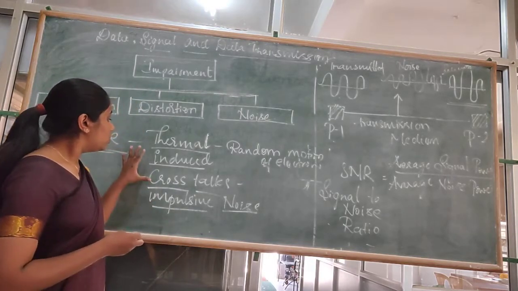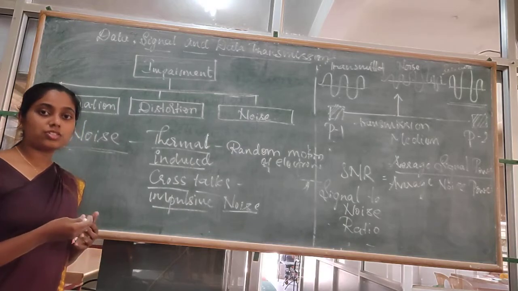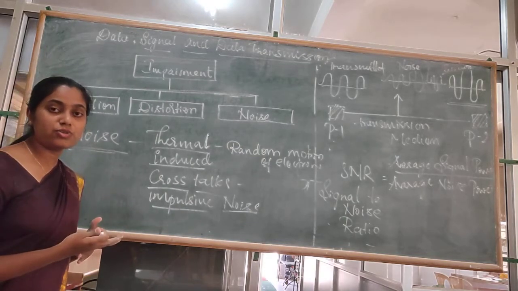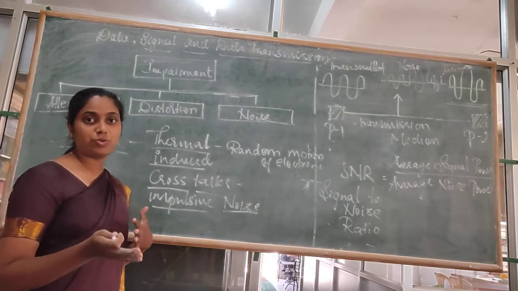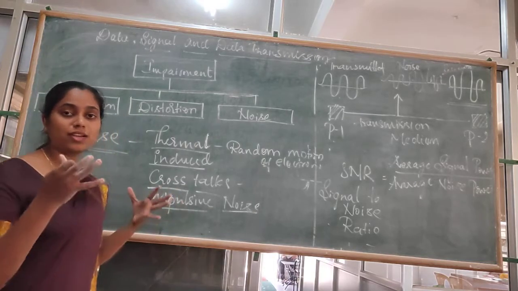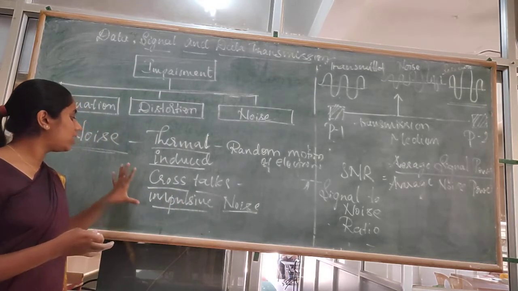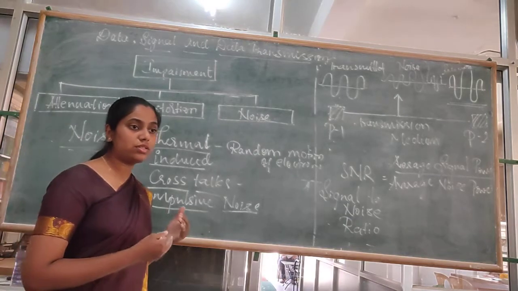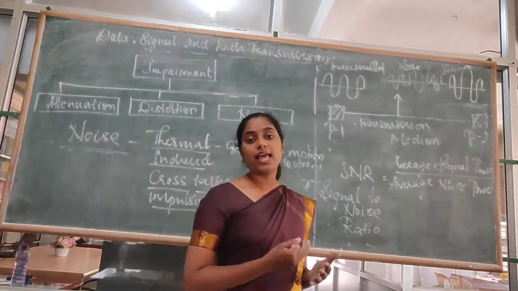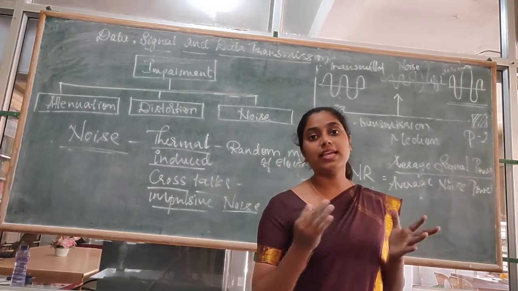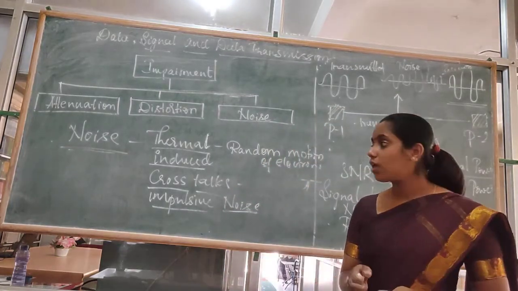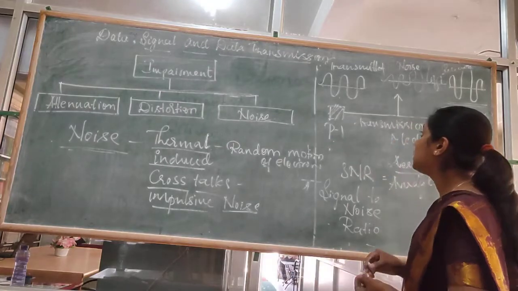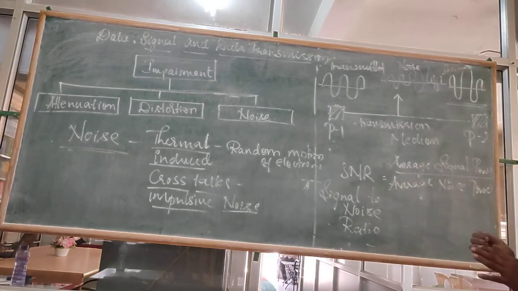Crosstalks are induced by other transmission mediums which are trying to connect. The last one is impulsive noise, caused by power lines and lightnings.